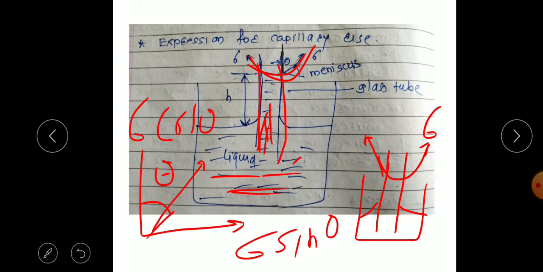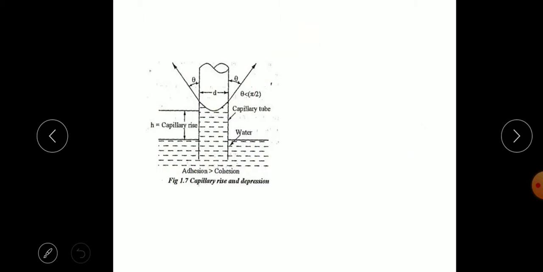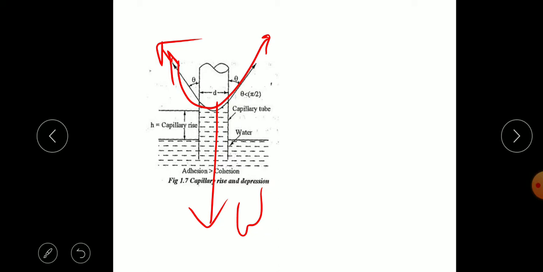So in this tube, two forces are acting. One is the vertical component of the tensile force that pulls the water in the tube, and the second force is acting in the downward direction because of the weight of the fluid. So the weight is acting downward and the tensile force is acting upward. At equilibrium conditions, meaning there is no flow, these two forces will be equal.